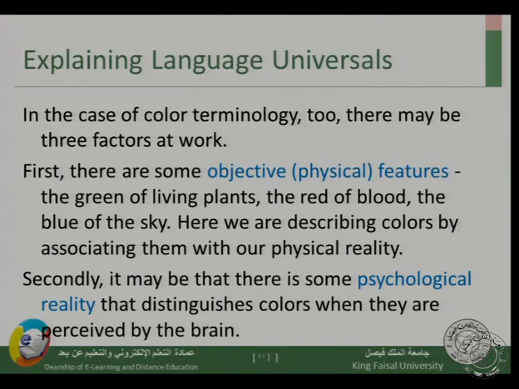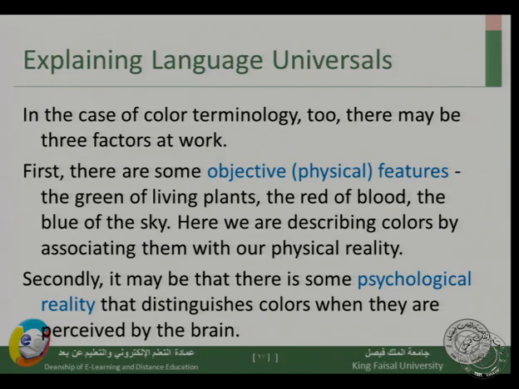You see, we are using physical terms here. The blue of the sky, we say the sky is blue. All right, so the same color of the sky, when it is blue, this is the color blue, we can agree on. So here we use physical features to talk about certain colors. So here we are describing colors by associating them with our physical reality. We're creating an association between the terms for colors and our physical reality. So this is the first factor that affects our semantic features related to color.